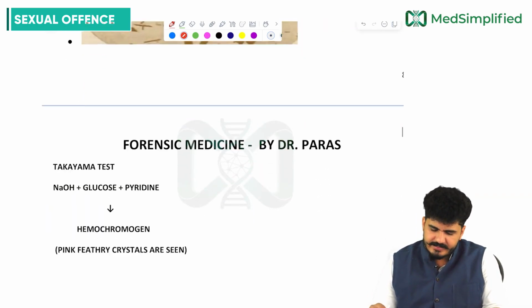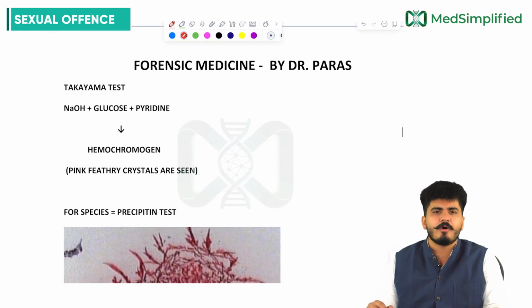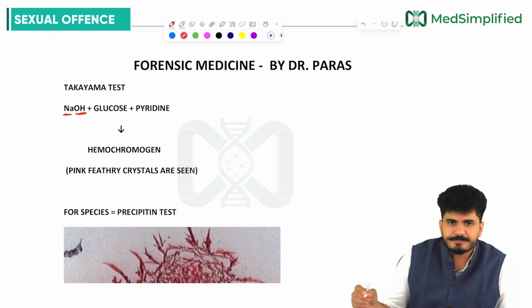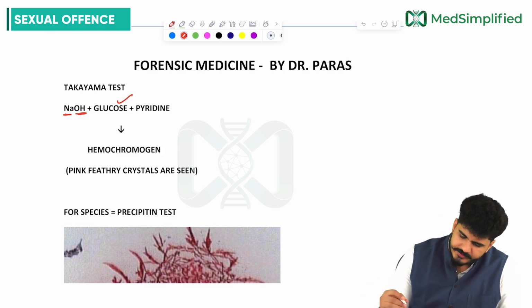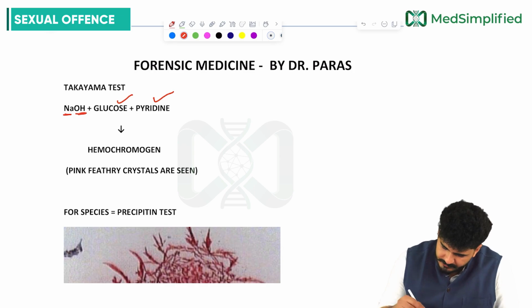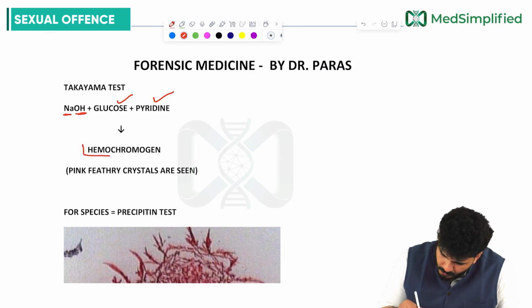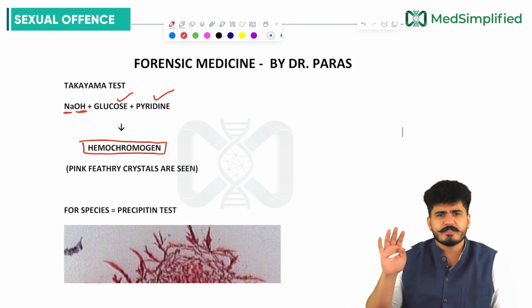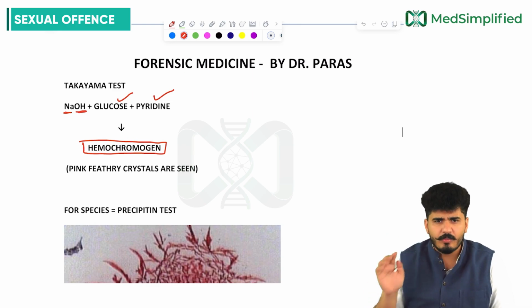Coming to the next thing, the Takayama test. How to perform the Takayama test? NaOH plus glucose plus pyridine. Three things: NaOH, glucose, and pyridine will give us hemochromogen.